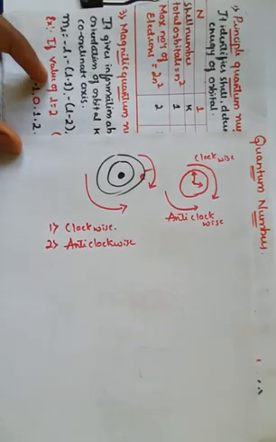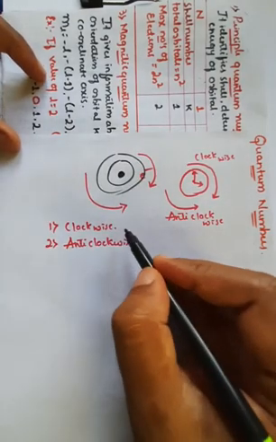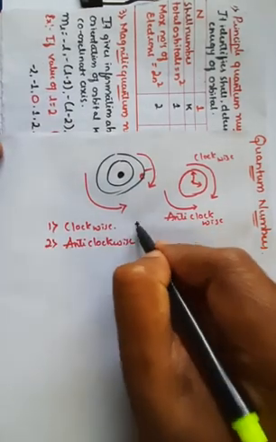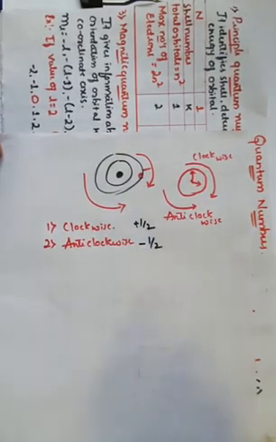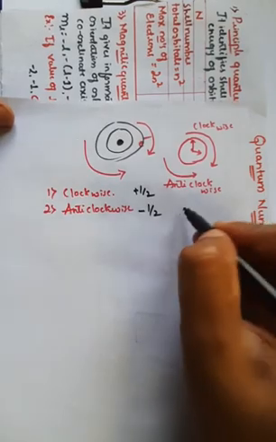Right? So one is clockwise, one is anti-clockwise. If the spinning momentum of the electron is clockwise, we can call it plus 1 by 2. And if it is anti-clockwise, that is minus 1 by 2. Right? Similarly, we show the electrons in the orbit.